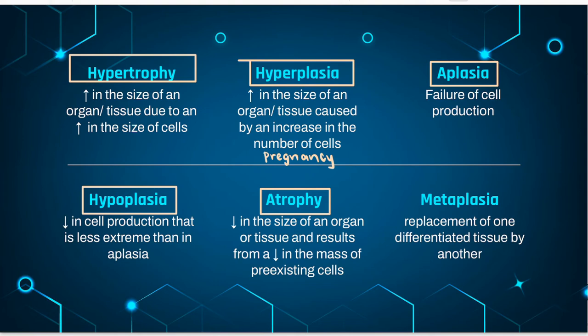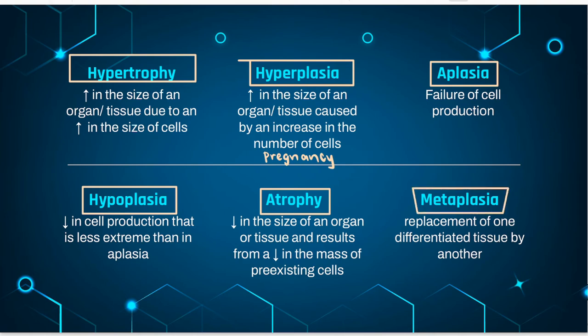Atrophy is a decrease in the size of an organ or tissue and results from a decrease in the mass of pre-existing cells. Most often, causal factors are disuse, nutritional or oxygen deprivation, diminished endocrine stimulation, aging, and denervation, lack of nerve stimulation in peripheral muscles caused by injury to motor nerves. Characteristic features often include the presence of autophagic granules.